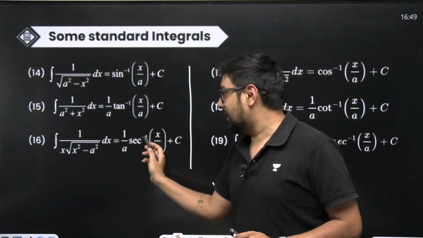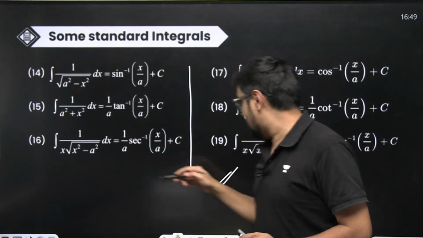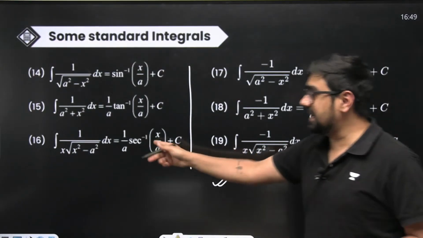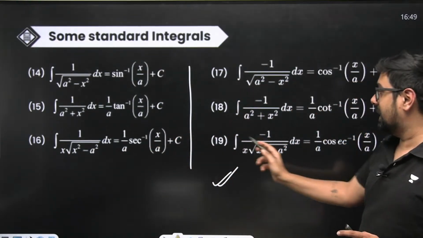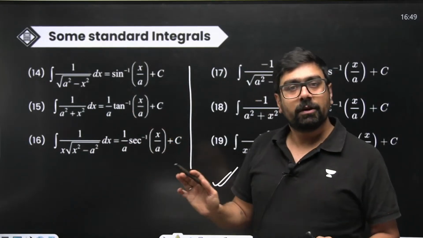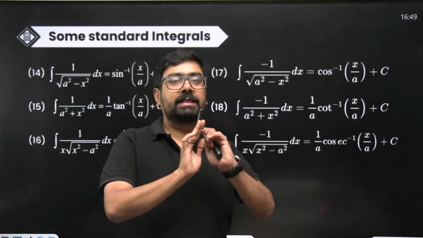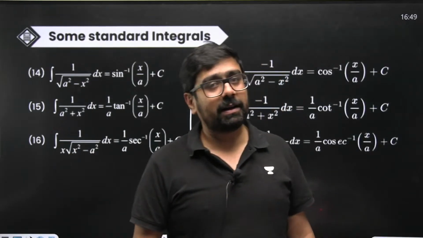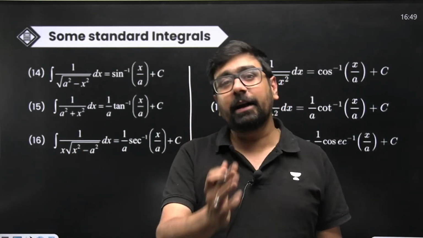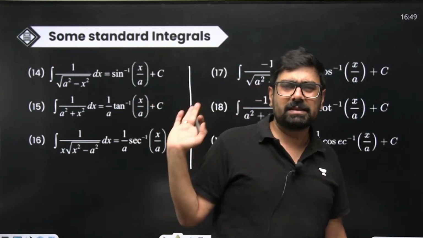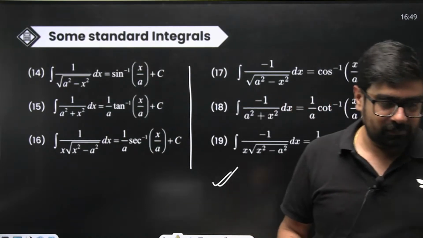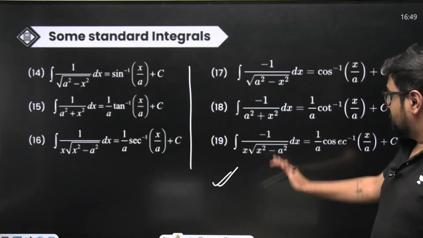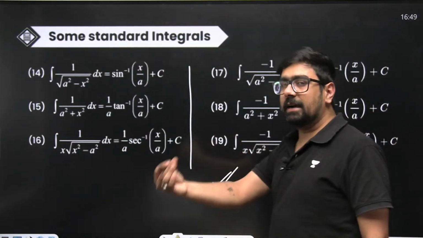This is 1 by a sec inverse x by a, and this is 1 by a cosec inverse x by a. Here sec inverse x by a, and here cosec inverse x by a. Here minus 1, here plus 1. So you'll remember, it will not be that difficult. You guys can remember a lot of things in your inorganic chemistry, the entire periodic table. So this is not going to be a trouble for you all. Okay. Now, all of these are some standard ones, and there are more of them.